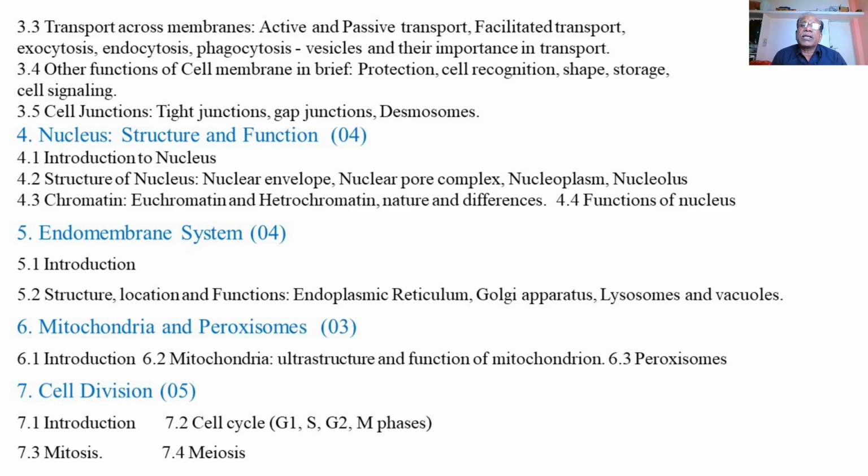Then facilitated transport. So there are some sort of facilities available in the plasma membrane which are useful for the transport of these biomolecules. So facilitated transport. Then exocytosis, endocytosis.